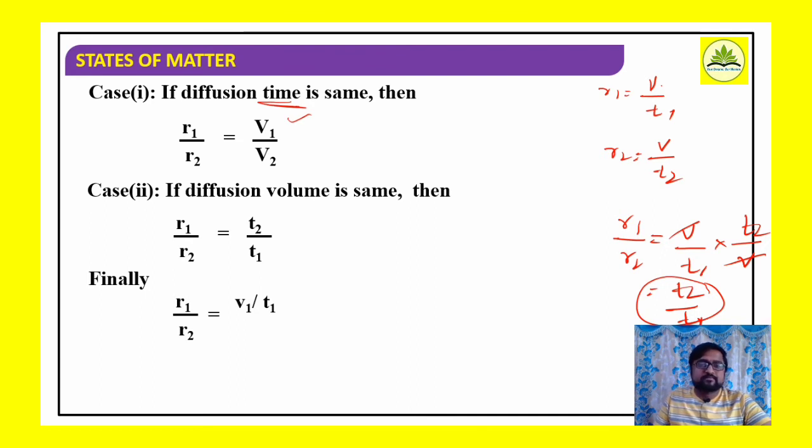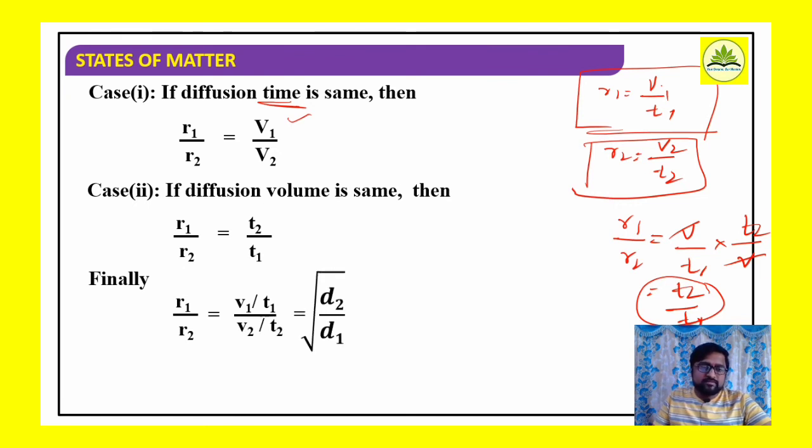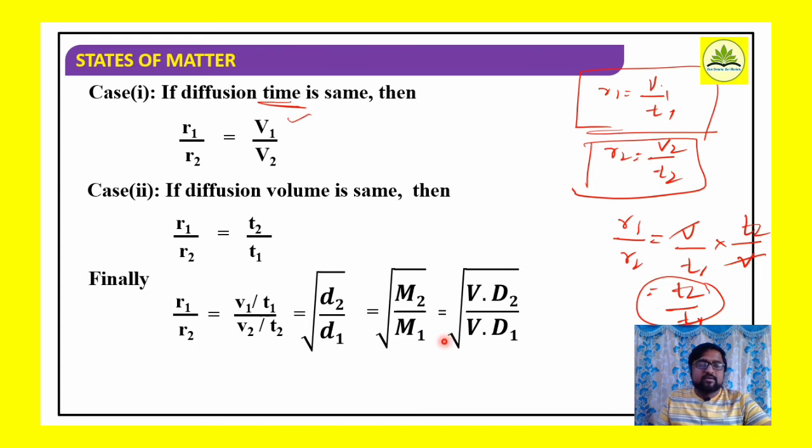Finally, if I consider overall, R1 by R2 is equal to V1 by T1 divided by V2 by T2, which is further equal to what we already mentioned, square root of D2 by D1, which is further equal to square root of M2 by M1. Earlier we have considered, and which is further equal to vapor density of second gas divided by vapor density of first gas. So here, V1, T1, V2, T2: instead of writing rates, we are writing volume and time taken. R1 is equal to V1 by T1, R2 is equal to V2 by T2.